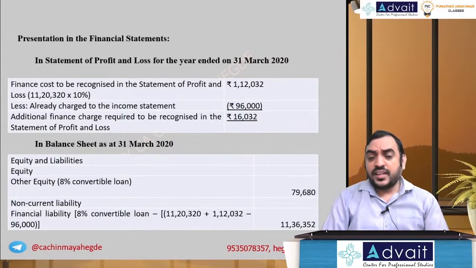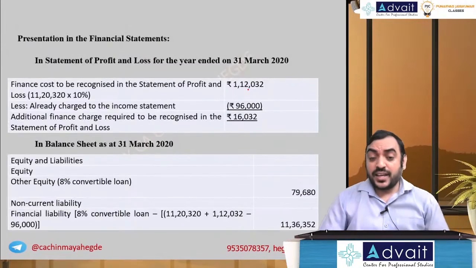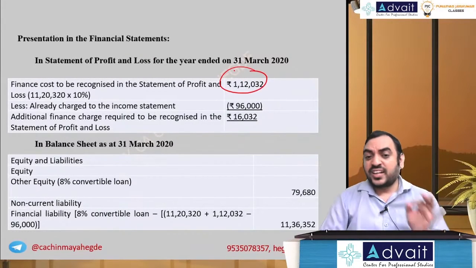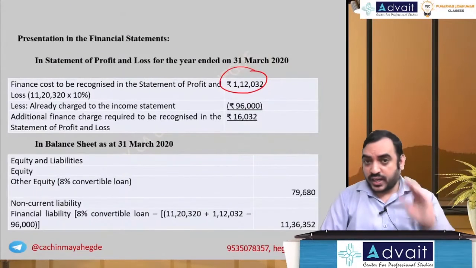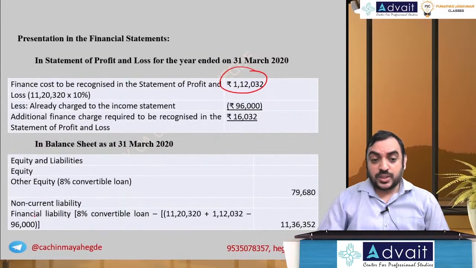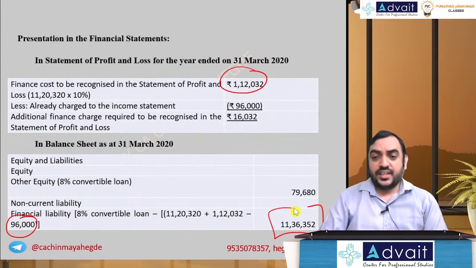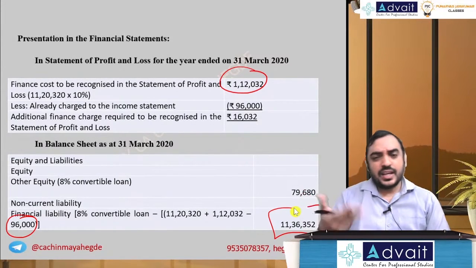And we have the remaining amount. How much? The amount we have recognized initially, 11 lakh 2320. We have to increase this by the amount of finance charge, 1 lakh 12,032. So 11 lakh 20 plus 1 lakh 12, and whatever payment was made in cash flow, 96,000, you subtract, and that becomes the remaining balance to be shown in the balance sheet, which typically we say is amortized cost basis.